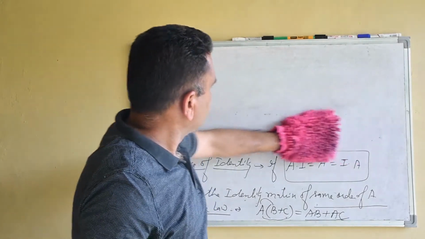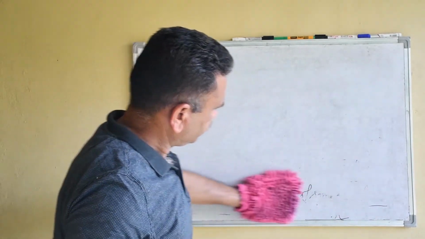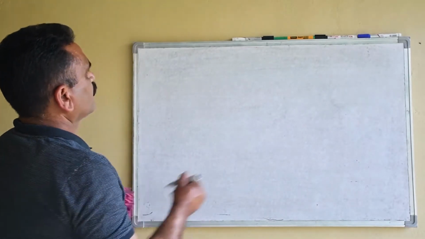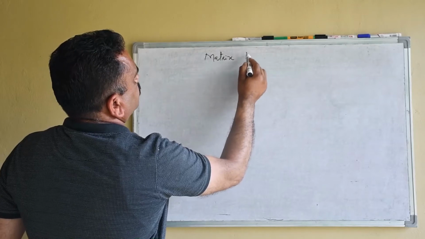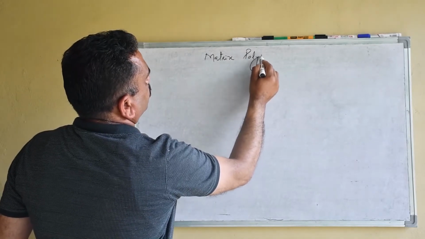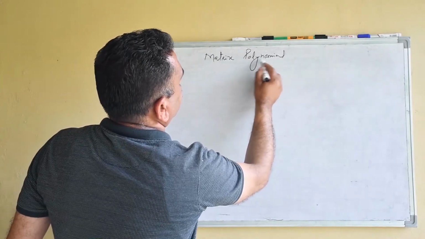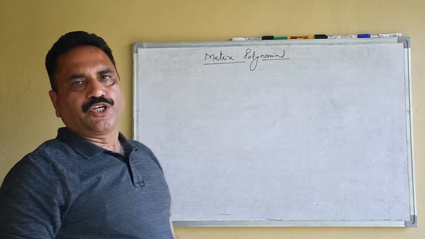Next is matrix polynomial. What is matrix polynomial? What is a polynomial?